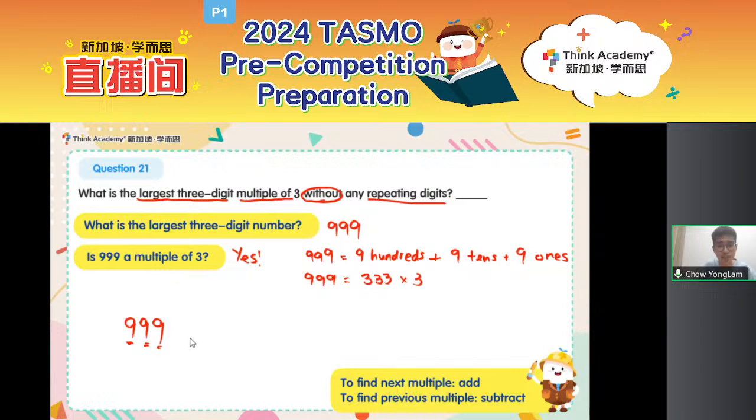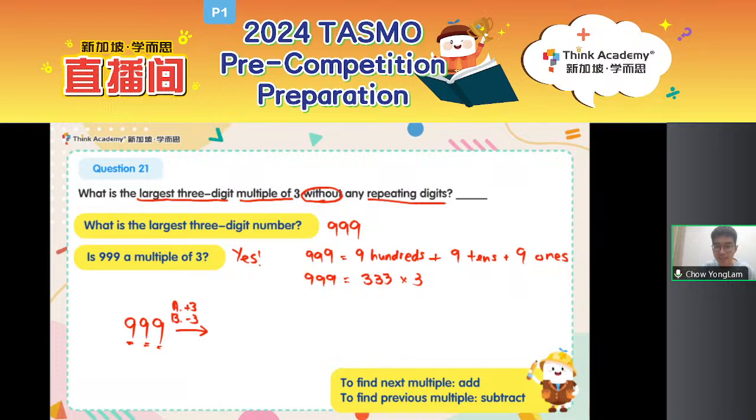If that's the case, let's find the next largest 3-digit multiple of 3, which should be the smaller multiple before 999. What is the next largest multiple of 3? Should I plus 3 or should we minus 3? If you think I should do plus 3, type A. If you think I should do minus 3, type B. A lot of you have already given me the answer.